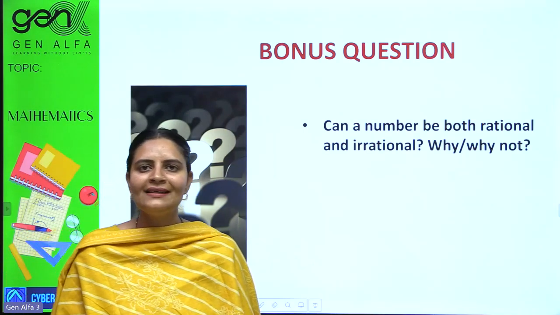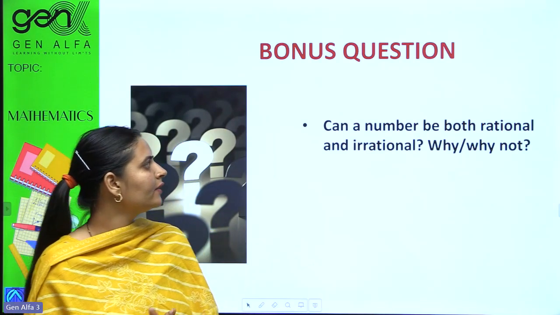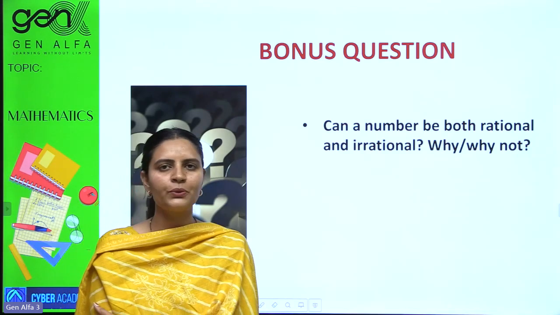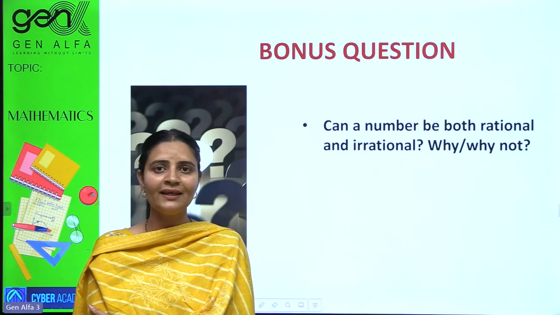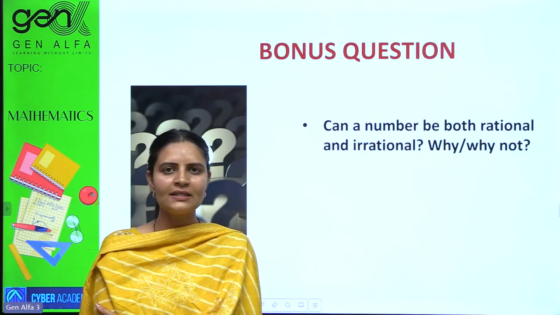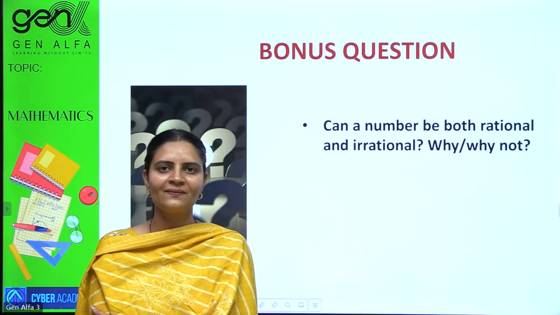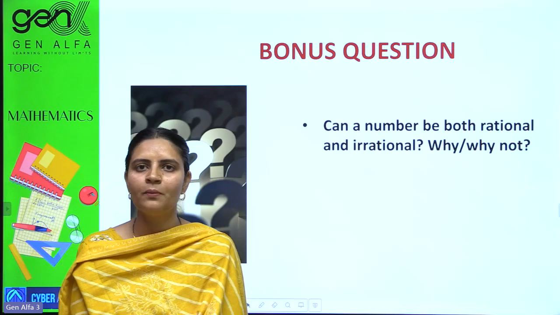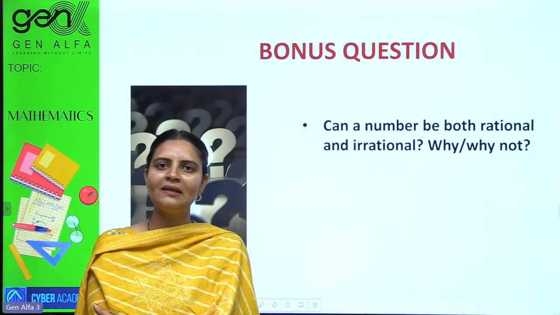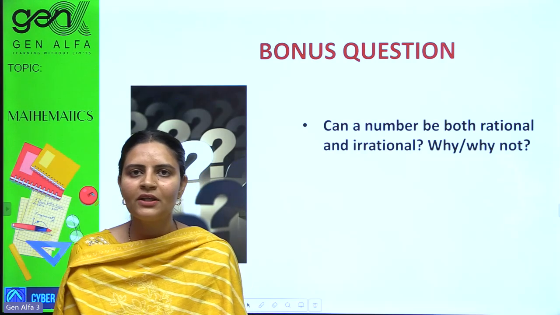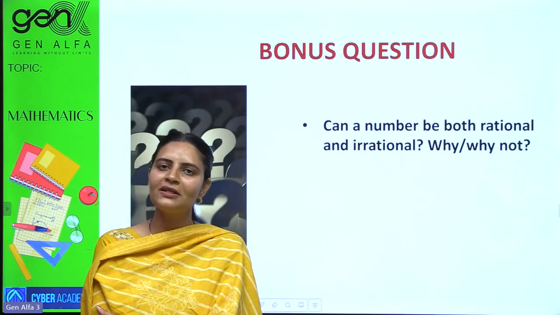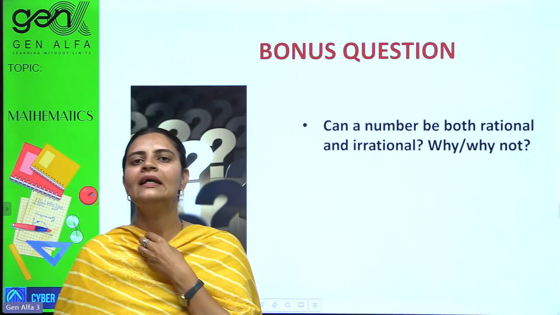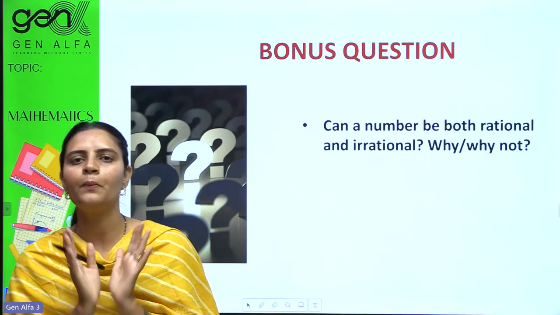Now let's think critically. Can a number be both rational and irrational? Why or why not? What do you think? Both cases are possible. How could it be possible, my dear students? If it is expressible in p by q form, it could be taken as a fractional number, a rational number. And if it is not expressible in p by q form, it cannot be taken as a rational number. It would definitely be an irrational number. So there is no such number that is both rational and irrational.